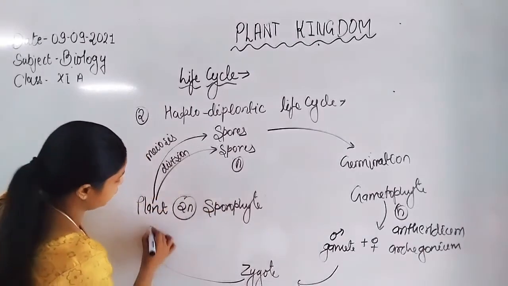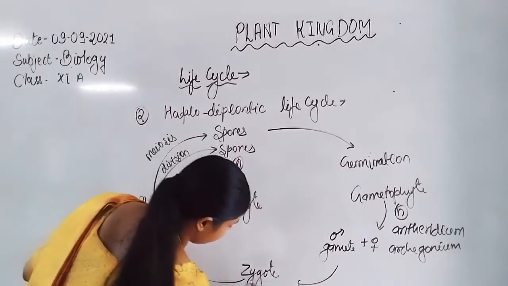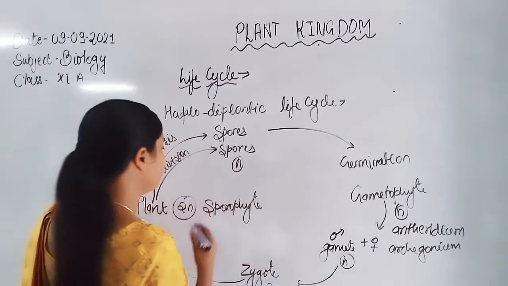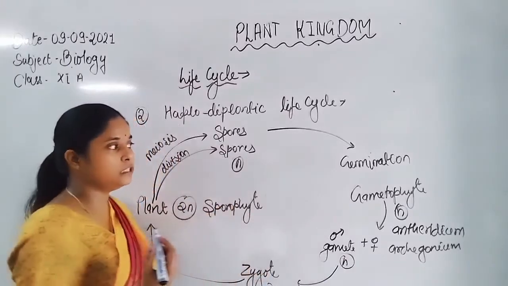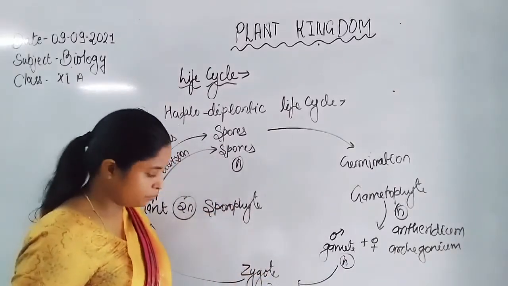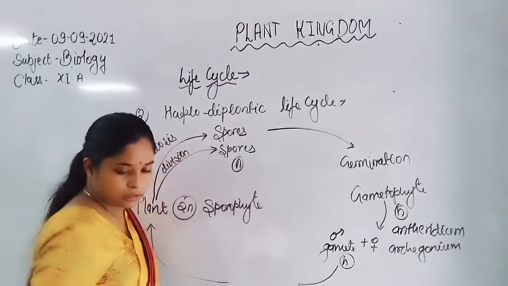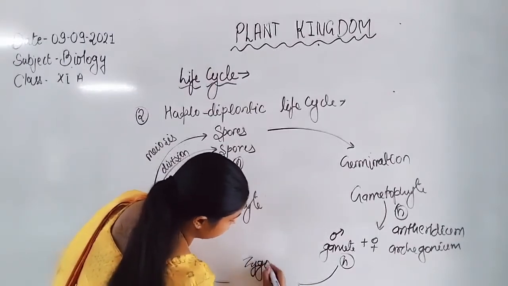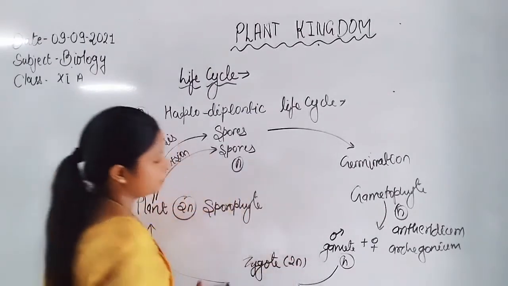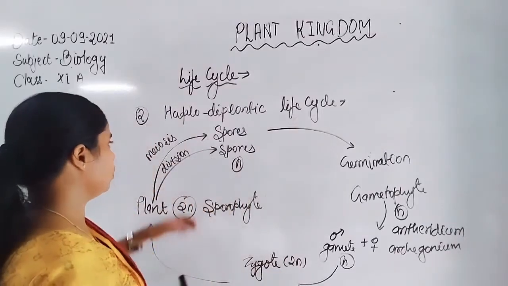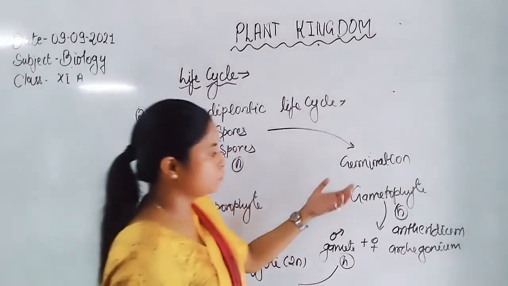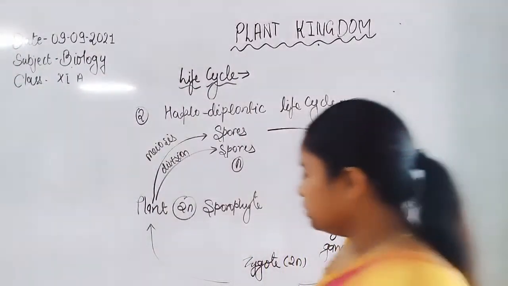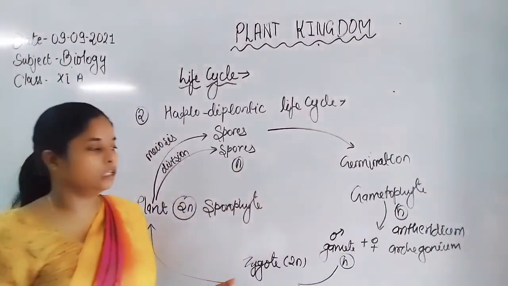Now the zygote gives rise to the whole plant, which is diploid in nature, while the gametophyte is haploid. So both the stages are independently shown by the plant. That's why such a type of life cycle is known as the haplodiplontic type of life cycle, because the spores germinate to form the gametophyte, and the gametophyte bears Antheridium and Archegonium.